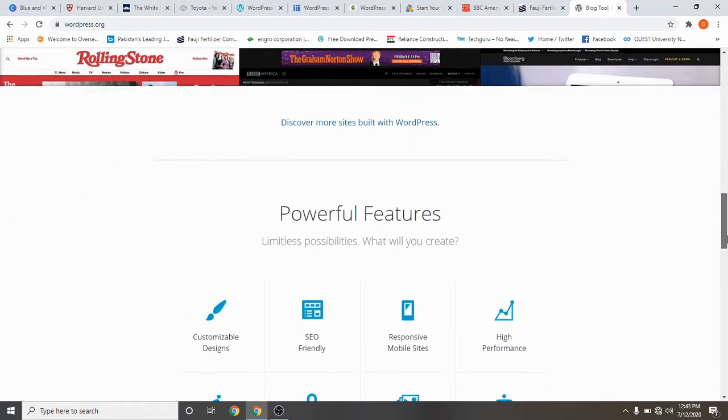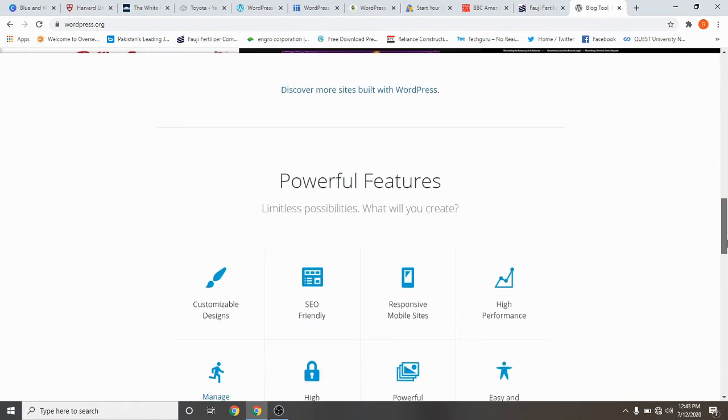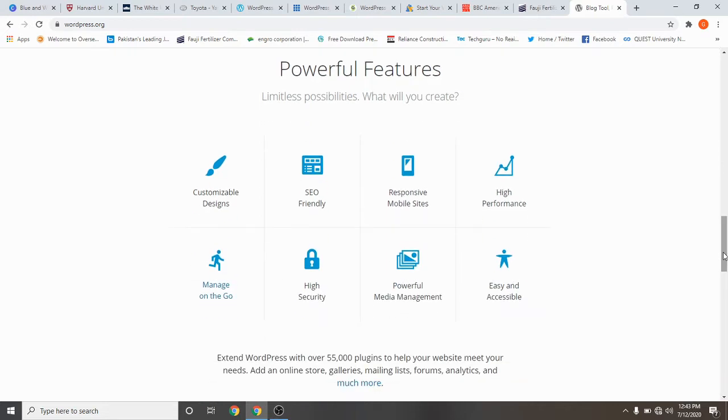Okay, and if we look at these features, here it is customizable designs. If we make a website by using WordPress.org, it will be easy to customize that website, and it is SEO friendly.